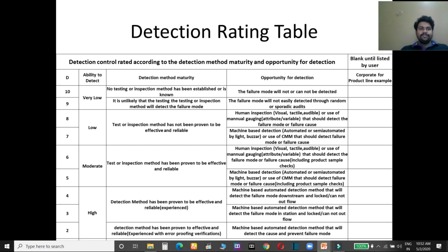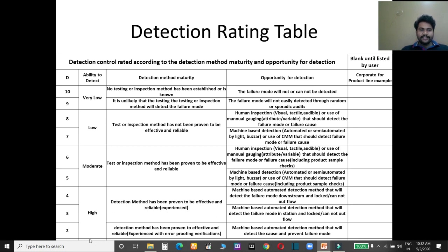Detection table. Like severity and occurrence, you can also go through the detection rating table. 1 is for very high and 10 is for very low. When you give a 10 detection rating, it means detection is very low, and when you give 1, it is very high.